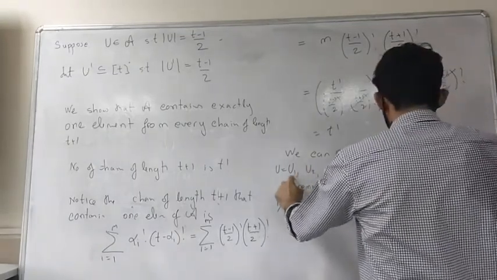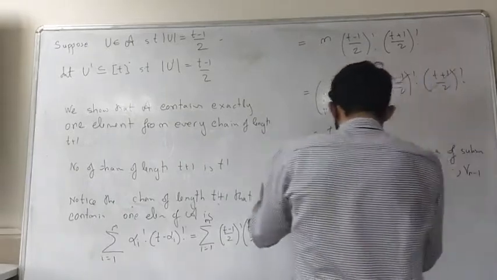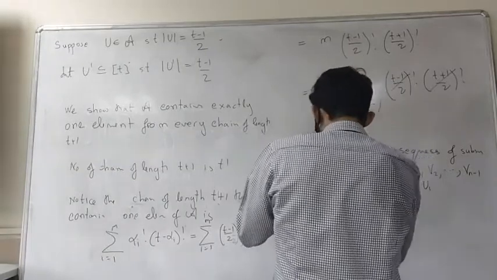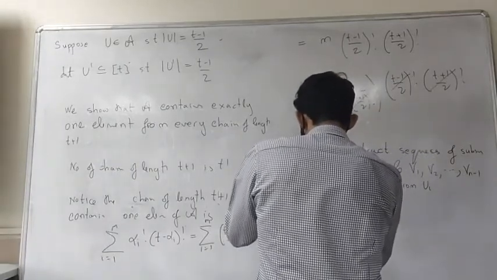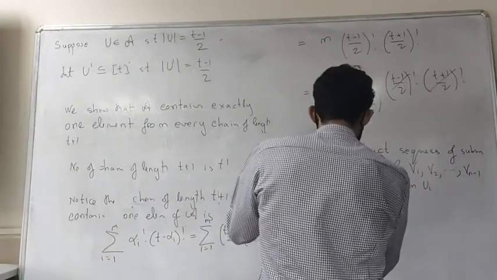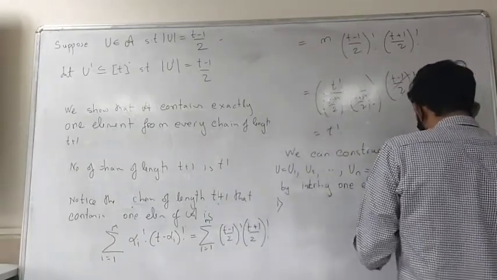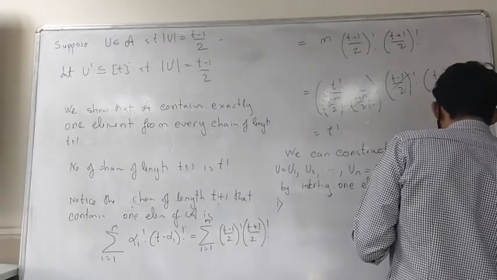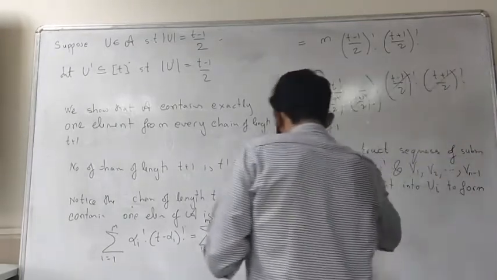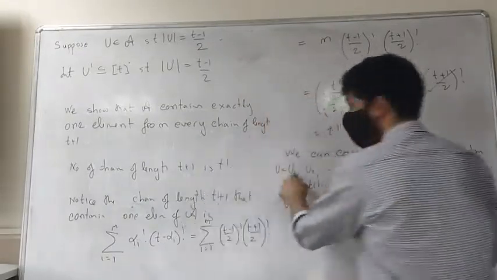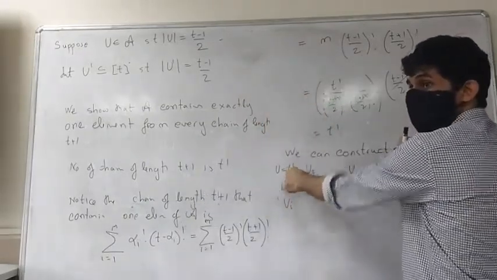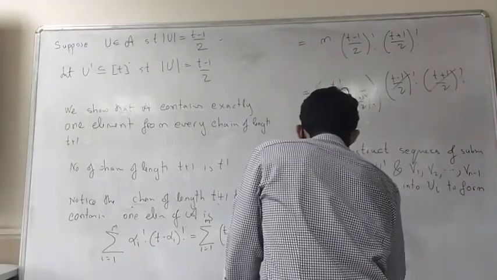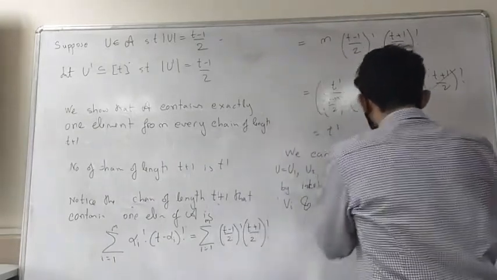At U1, I insert, in fact, by inserting one element into Ui to form Vi, right? How do I form Vi? By putting one element in, and removing.